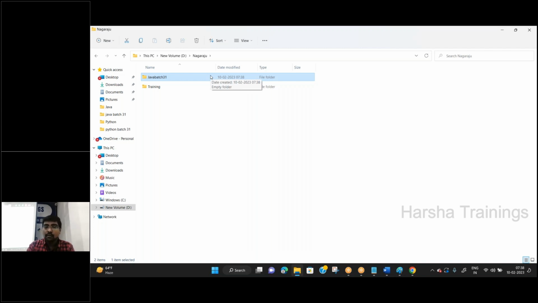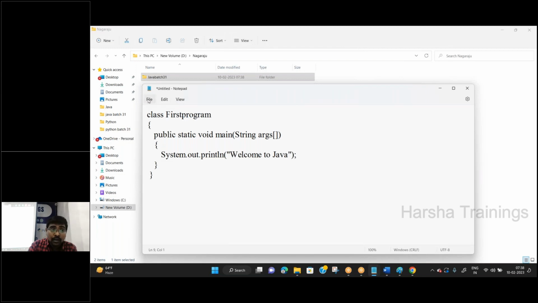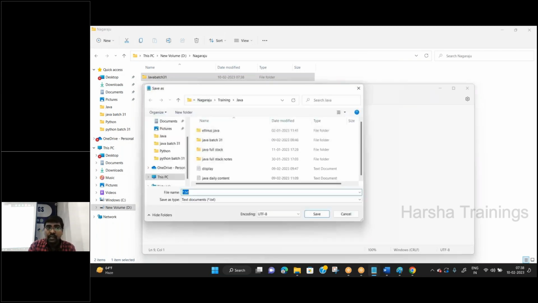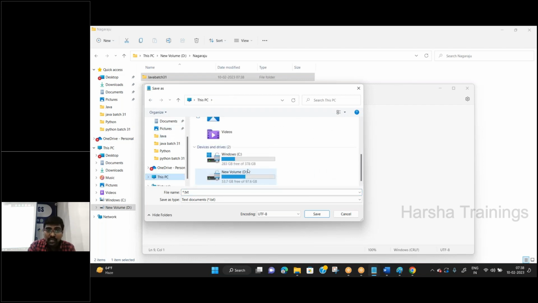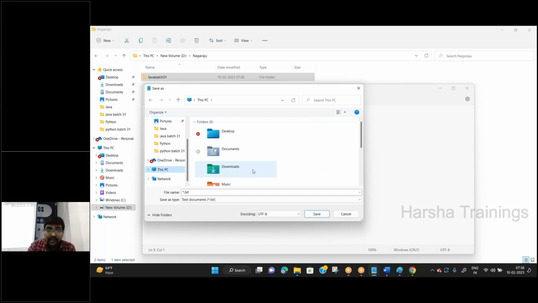All my Java programs. See this one? Now, open this folder. Open this file. File, Save. What is the path? I am starting from This PC. The path is C drive. Sorry, the path is D drive.